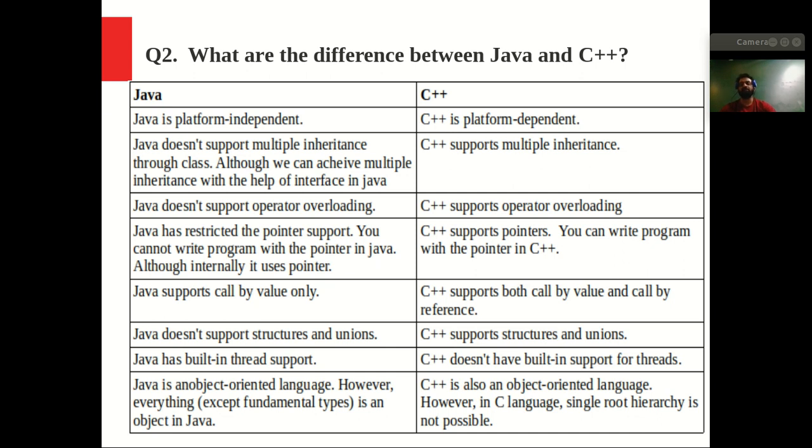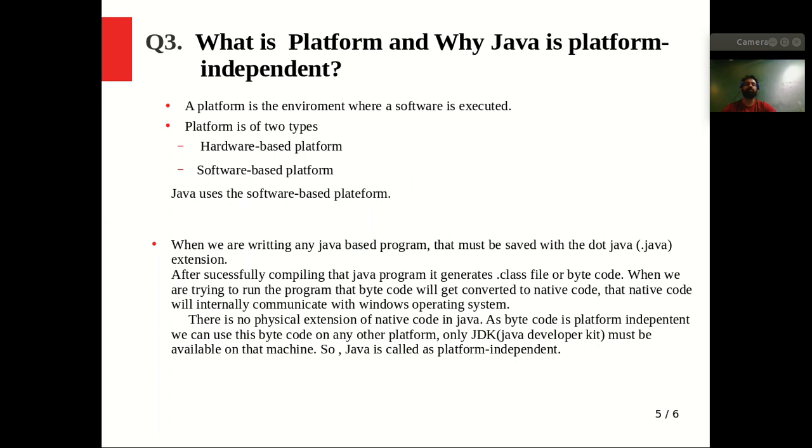I have prepared them in a table format, point to point, so that it will be very easy for you to learn and understand the difference between Java and C++. And I hope that this table format will help you in your interview. So now let's move to the next question: what is a platform and why is Java platform independent?